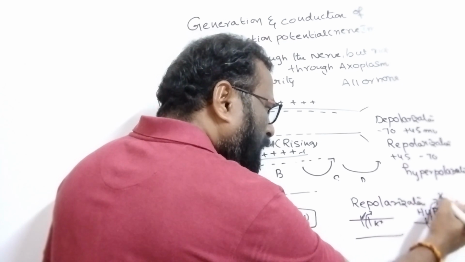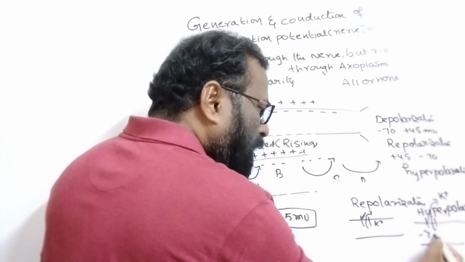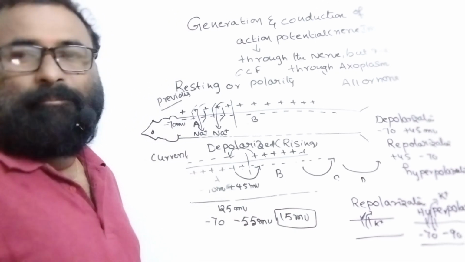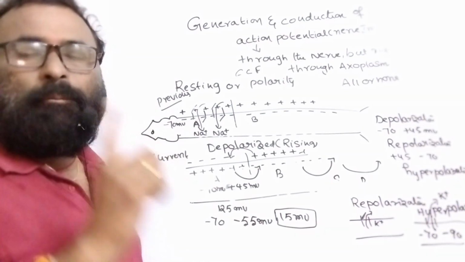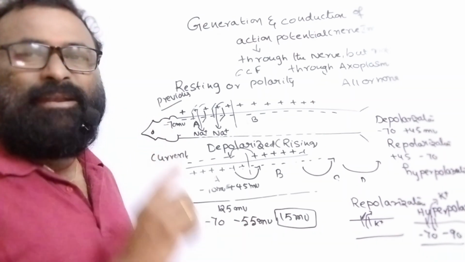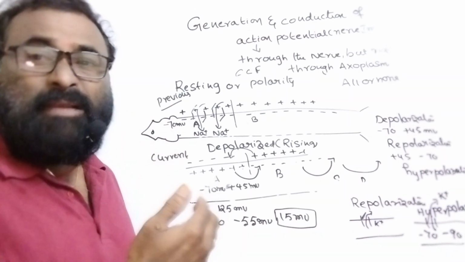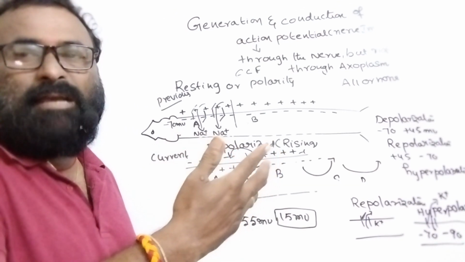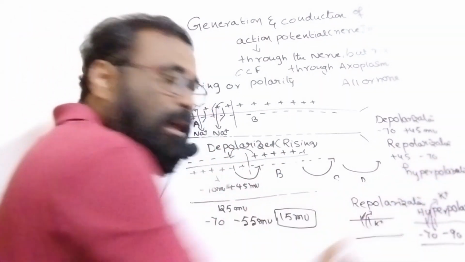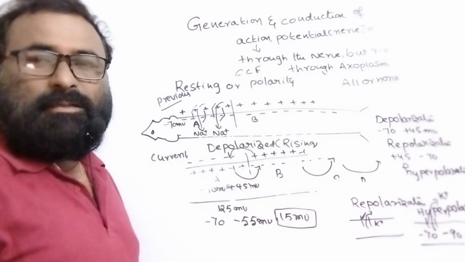More efflux of potassium ions is seen. The value becomes more negative, from minus 70 to minus 90, because more potassium ions are effluxed, also through the potassium leakage channels.